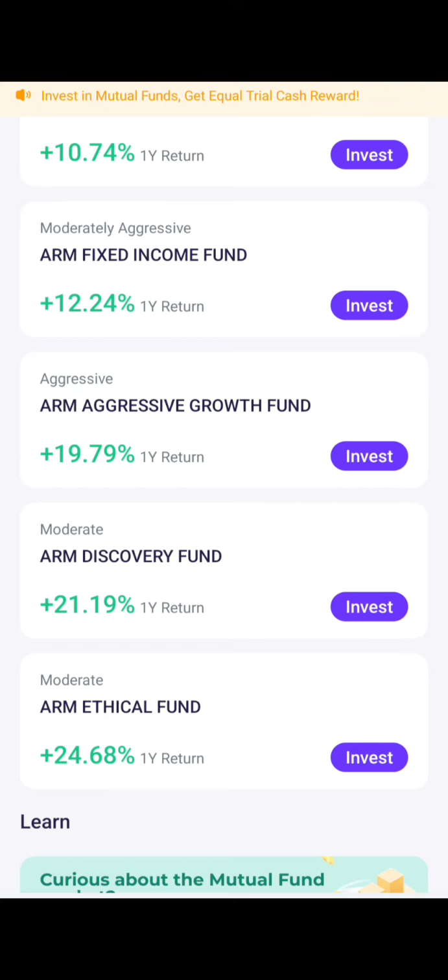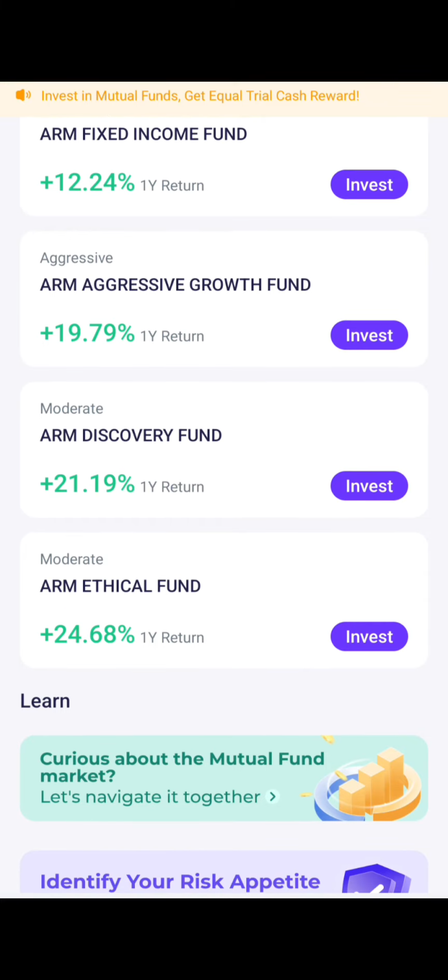Like they invest into stocks. This kind of mutual fund can give you big returns within a short time and can also go down based on the market performance. Are we together? So let's go to the discovery fund.